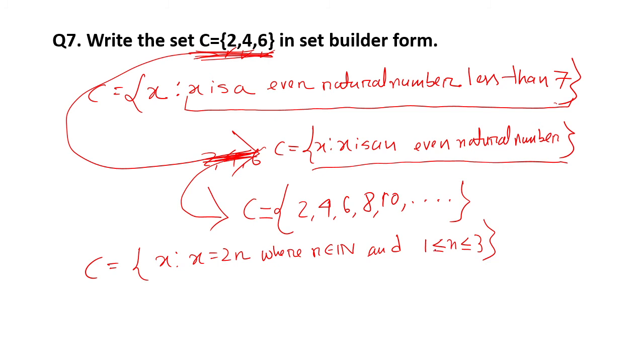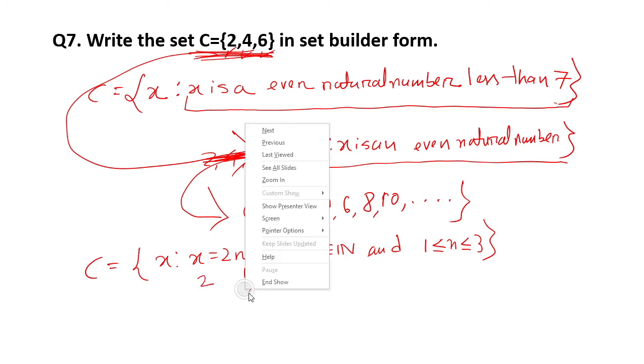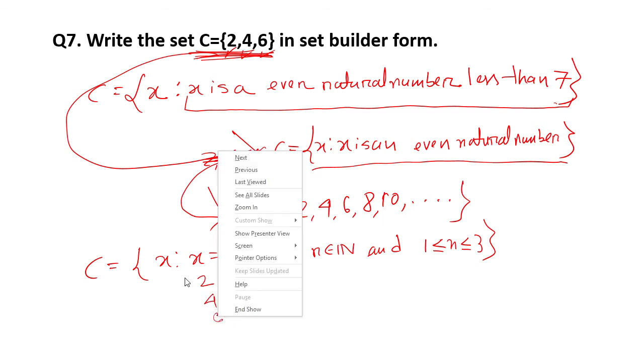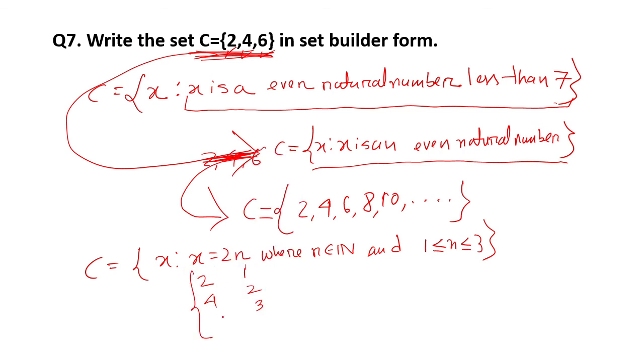So if you take n equal to 1, then x equal to 2. If you take n equal to 2, then x equal to 4. If you take n equal to 3, then x equal to 6. So we will get this 2, 4, 6 here. So you can also write like this. But this condition is a must, okay? If you ignore this condition, the same scenario will happen: it will continue.